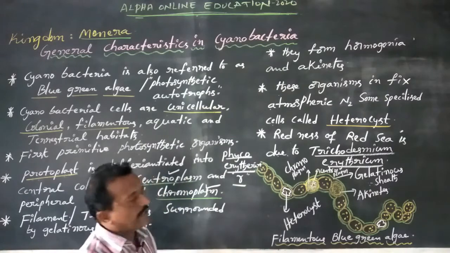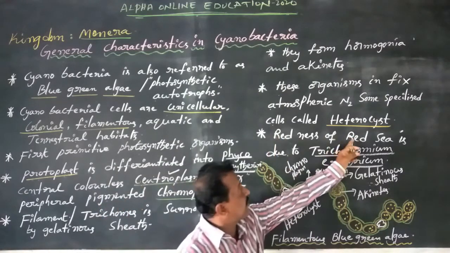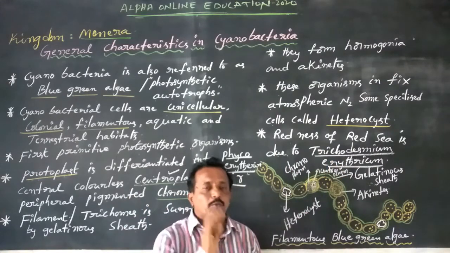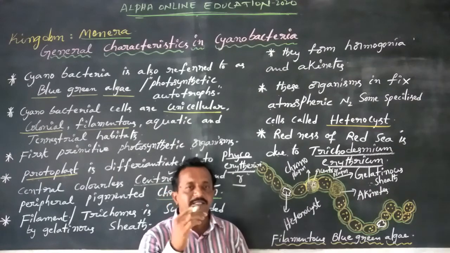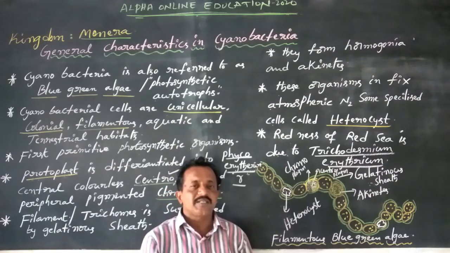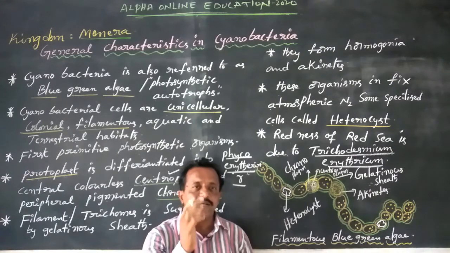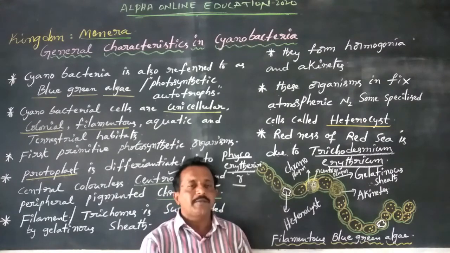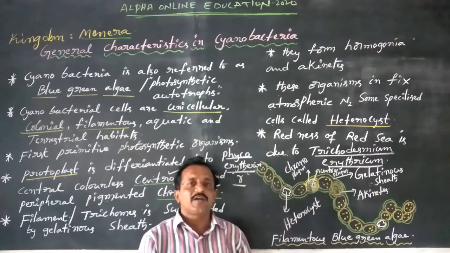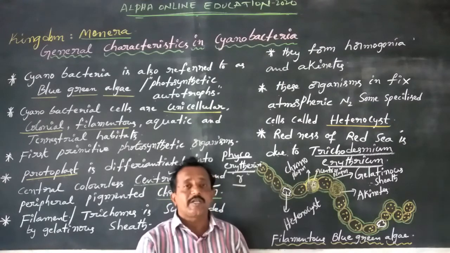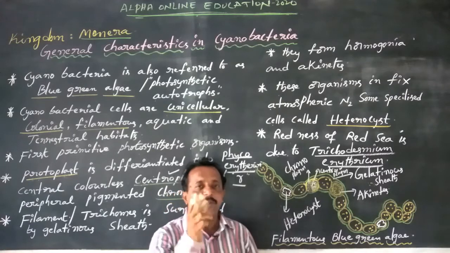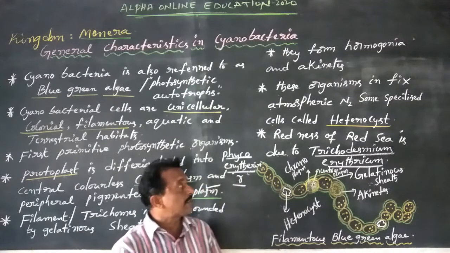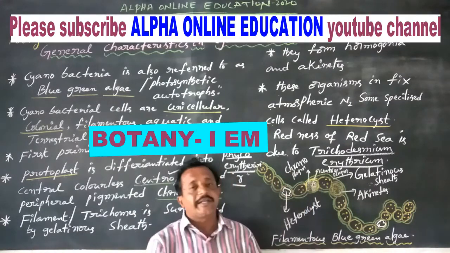Now dear students, the redness of the Red Sea is due to Trichodesmium erythraeum. Trichodesmium erythraeum is one of the blue-green algae, but sea water and ocean water always appear blue in color, but sometimes appear red. Why? Because one of the cyanobacteria organisms grows in sea and ocean water. This Trichodesmium erythraeum releases a red pigment, that is phycoerythrin, so the sea appears red in color.